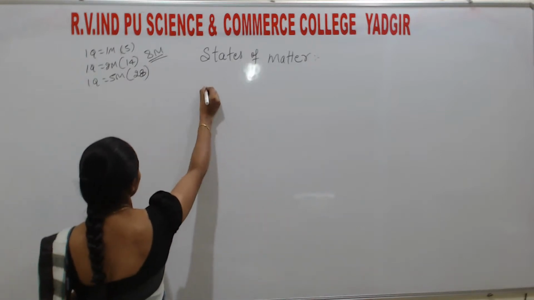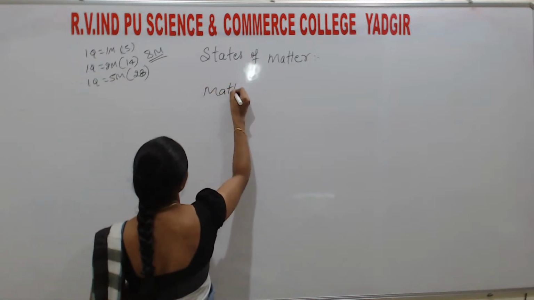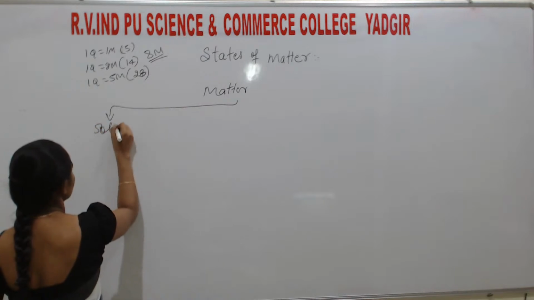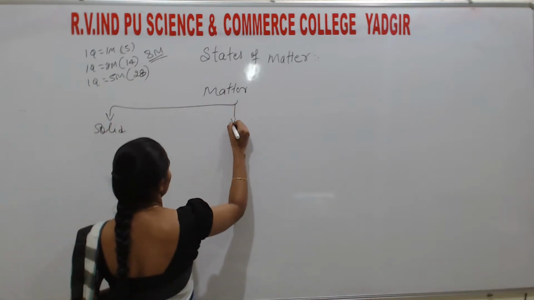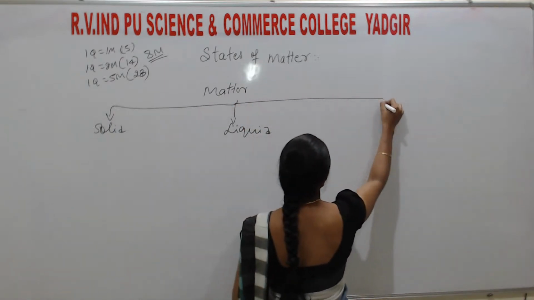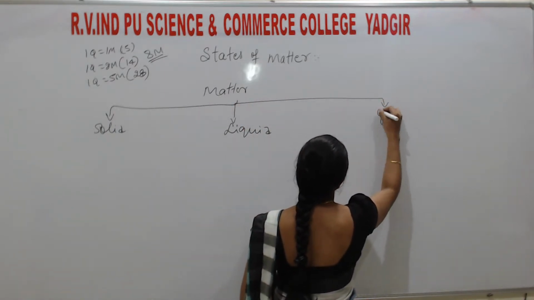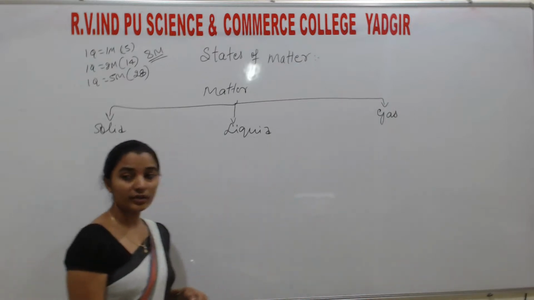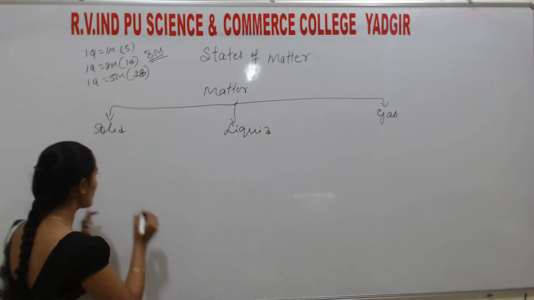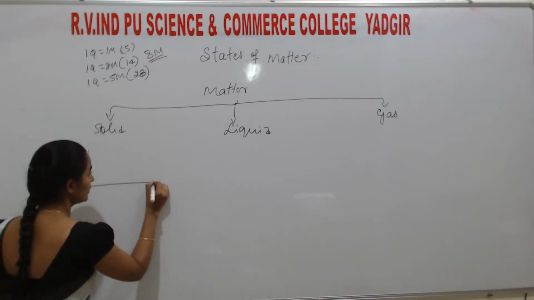They are classified as what? Matter is classified as solid, liquid, as well as gas. These are the different states: solid state, liquid state, and gaseous state. So students, I will draw the diagram here first.